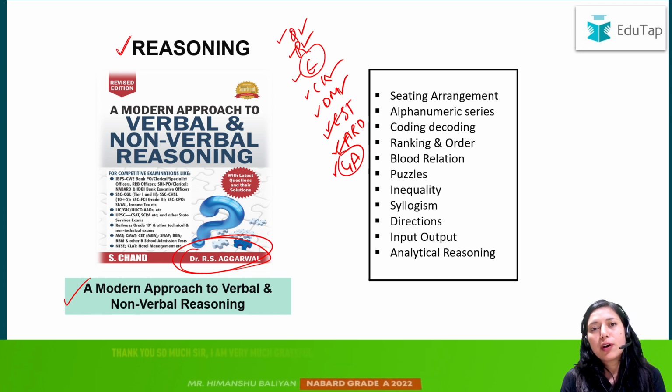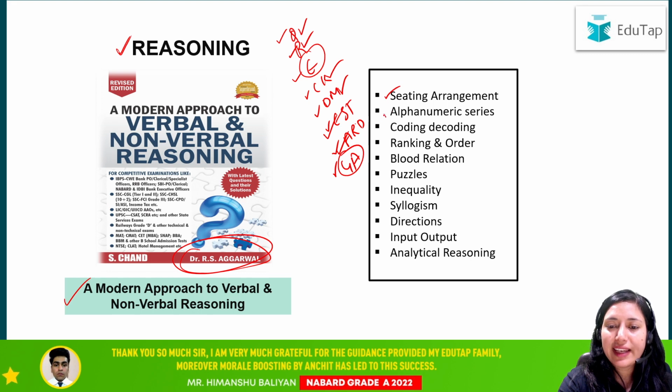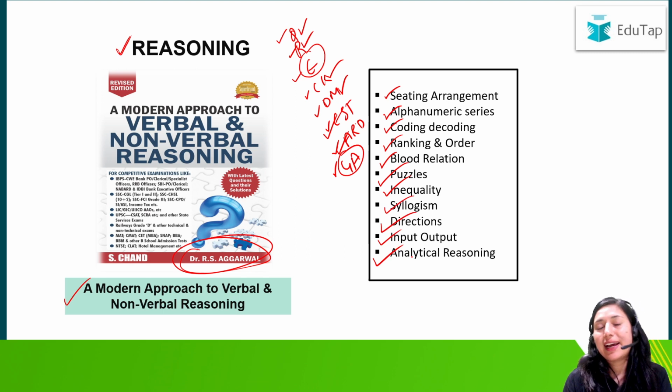Now what are the important topics from this book which you must prepare, because these are very important from the exam point of view. These are sitting arrangement, alphanumeric series, coding decoding, ranking order, blood relation, puzzles, inequality, syllogism, directions, input output, and analytical reasoning.